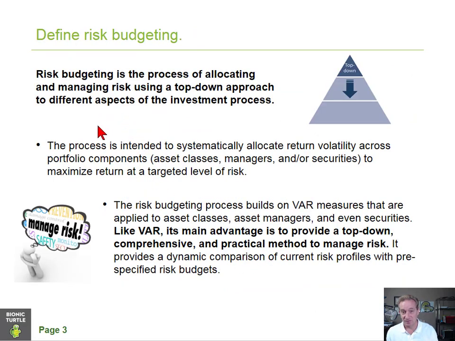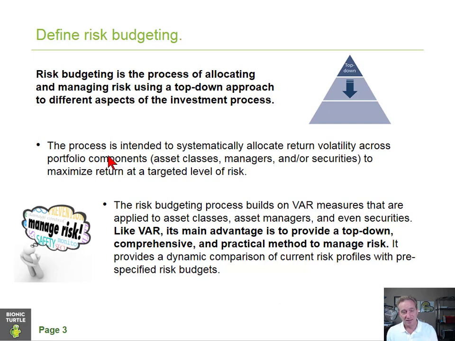So we start with define risk budgeting. Risk budgeting is the process of allocating and managing risk using a top-down approach to different aspects of the investment process. At the very end of this video, we'll see an illustration of that, and it will amount to taking an overall budget for value at risk, so a portfolio value at risk, or a number of aggregated portfolios up to a business unit, for example. And risk budgeting will consist of cascading or allocating that overall VaR budget down to lower levels.